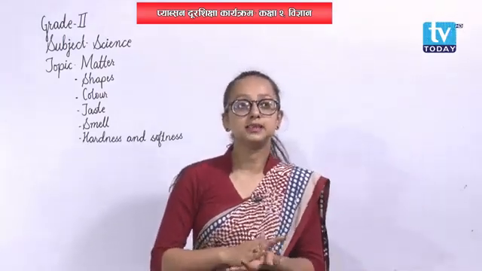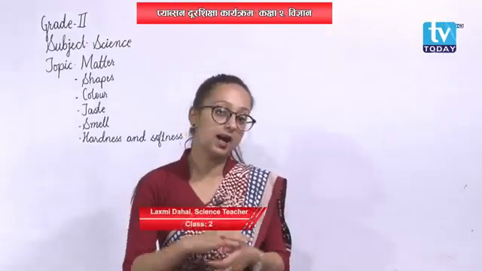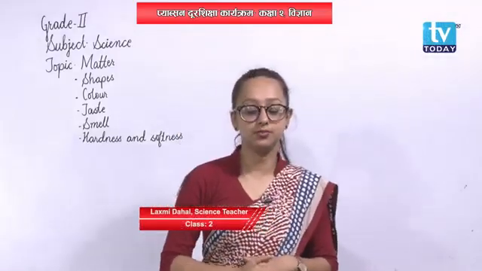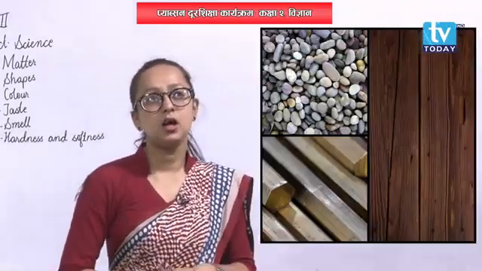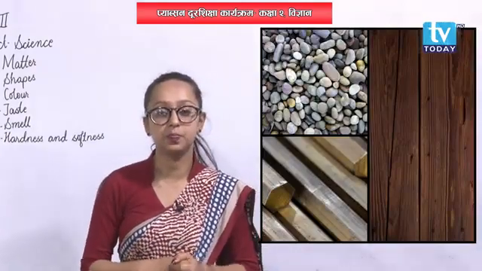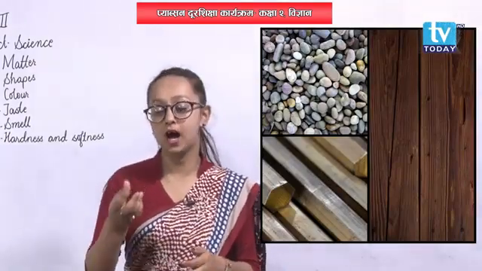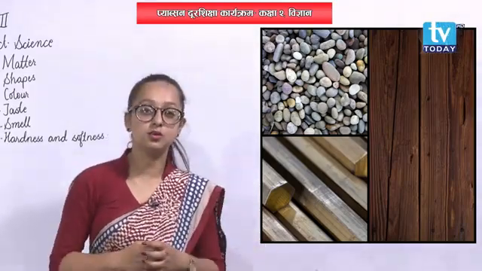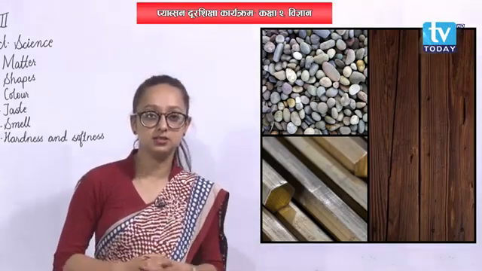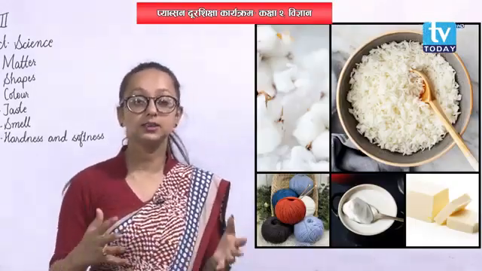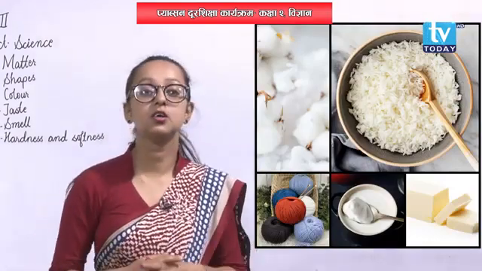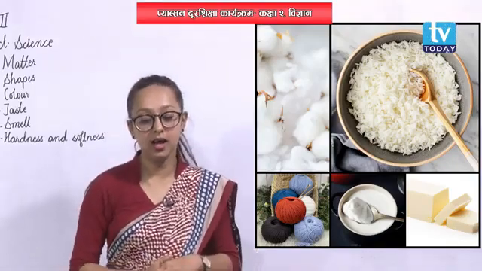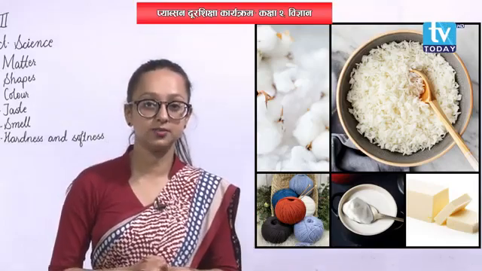Then the objects that are hard when touched are hard objects, and the objects that are very soft while touching them are soft objects. The examples include things made of metal, wood or stone, which are very hard objects. Anything that is made of metal, wood or stone is hard when touched. But the soft objects include butter, cotton, curd, rice, wool; they are all soft when touched.